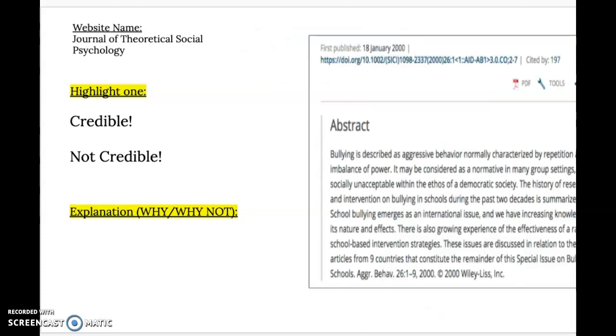Okay, and this one is from a psychology journal, so you might have considered this credible. The only issue with this one is the date. It is a bit outdated. So it's credible, but it's outdated. So if you had put not credible, then that would have been fine.